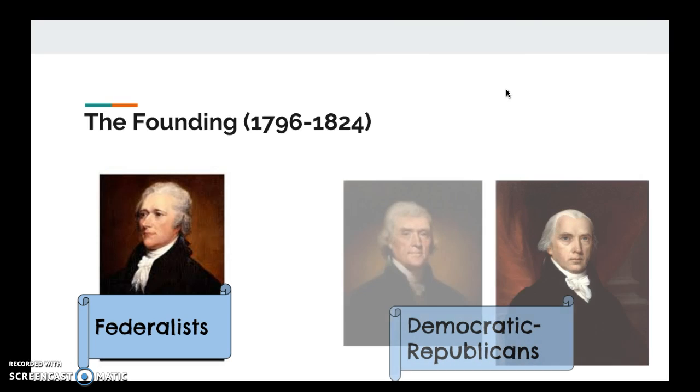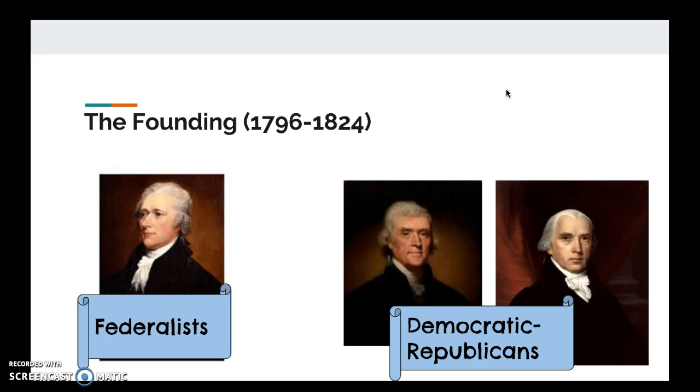On the other side of that, we had the Democratic Republicans, led by Thomas Jefferson and James Madison, who supported a limited federal government and opposed the national bank. And they were supported by a coalition of farmers, shopkeepers, laborers, and planters.